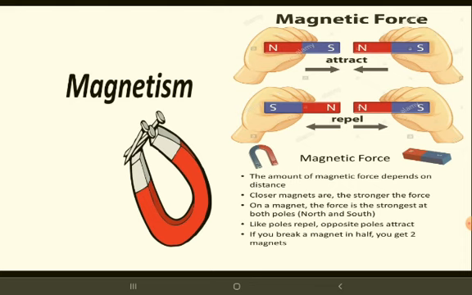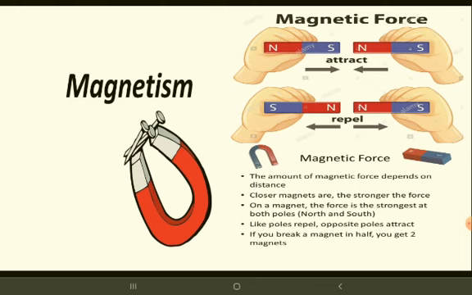Have you seen a magnet, children? If not, just ask your parents. If there is one at home, they will show you. Right, children? Then only you are going to understand. I thought you have seen a magnet. Yes, just check it with the magnet. It will attract from a distance.